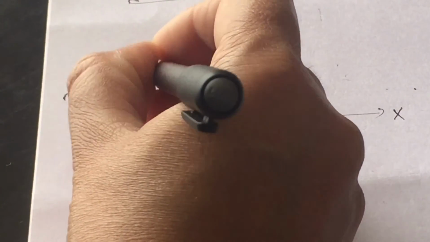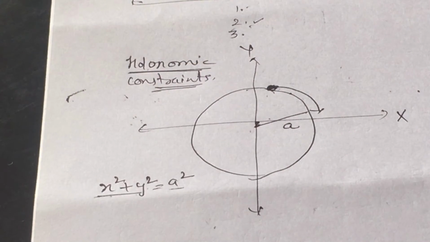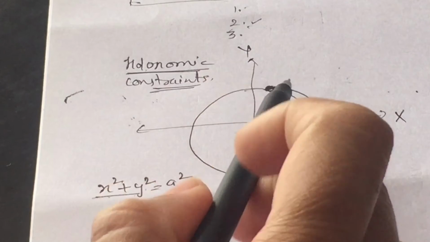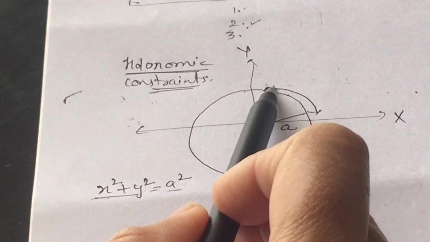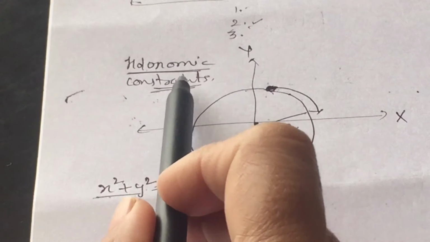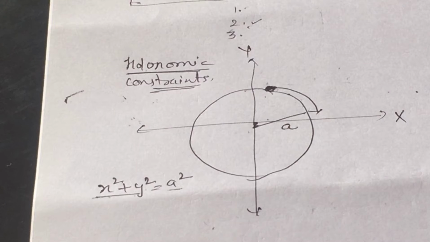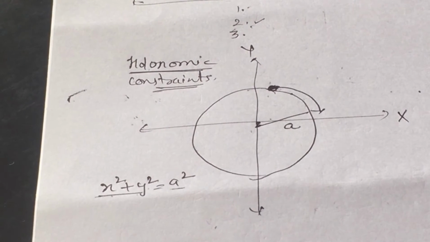What are holonomic constraints? These are again physical or kinematical or geometrical restrictions on a particle. Maybe it is a system of particles, maybe it is a single particle. Holonomic constraints can be applied on a one particle system as well as a many particle system.